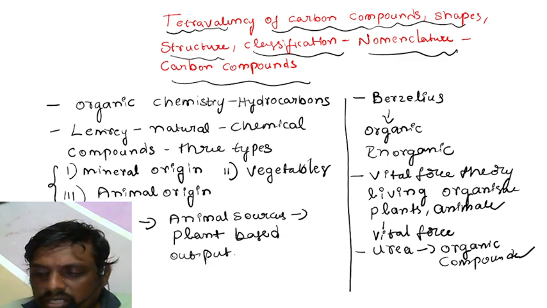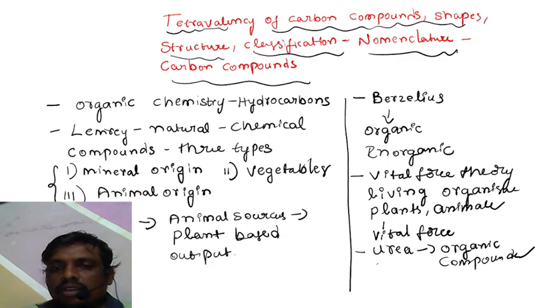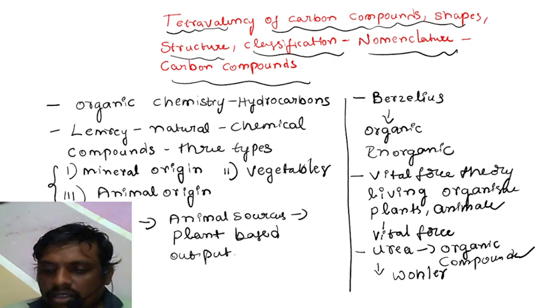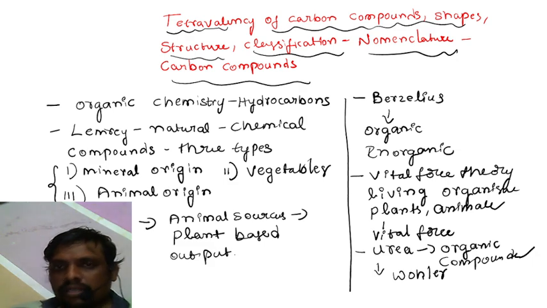So who was the scientist who prepared the first organic compound urea in the laboratory? A great scientist called Wöhler for the first time prepared urea in the laboratory, and vital force theory lost its significance by the synthesis of urea.